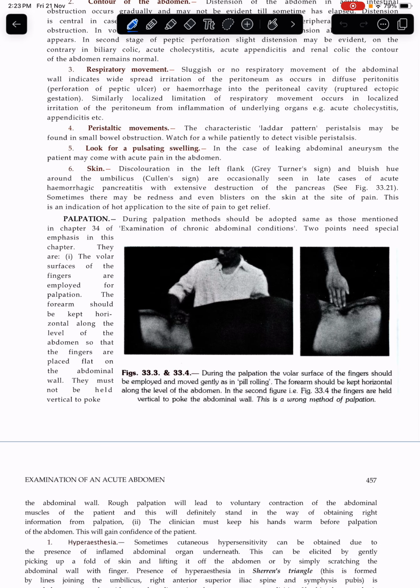जिसको कह रहा है grey Turner sign, and bluish hue around the umbilicus, Cullen sign, are occasionally seen in the late cases of acute hemorrhagic pancreatitis with extensive destruction of the pancreas. Cullen sign हो गया umbilicus में, ग्रे टर्नर साइन हो गया, लेफ्ट फ्लैंक में डिस्कलरेशन. Sometimes there may be redness and even blisters on the skin at the site of pain. This is an indication of a hot application at the site of pain to get relief.